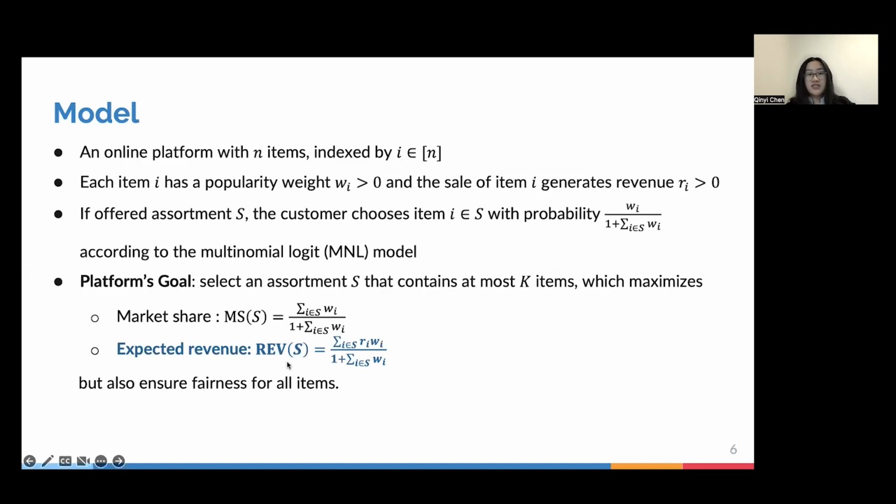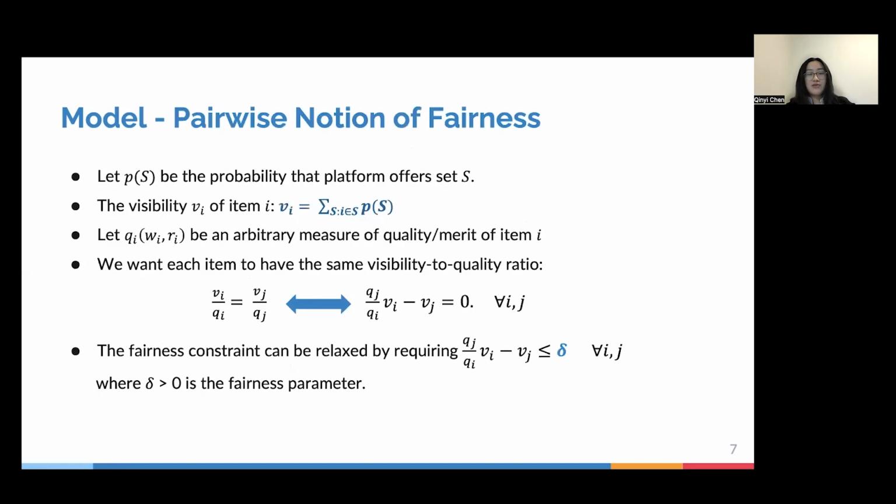As I've mentioned, the platform also wants to ensure fairness for all of its items, and I'm going to formally define it using this pairwise notion of fairness. Let p_S be the probability that the platform offers set S. We define the visibility v_i of item i to be the sum of all of the p_S for all of the S containing i, which is essentially the probability that item i gets shown to the customer.